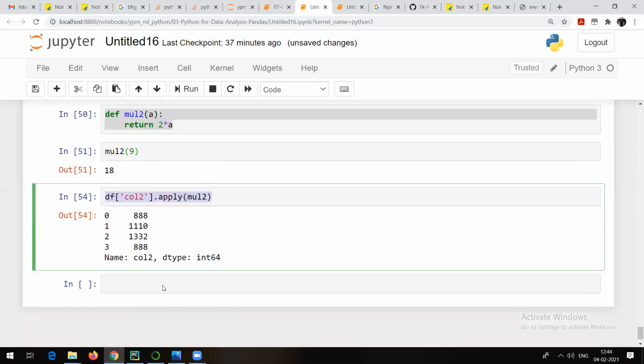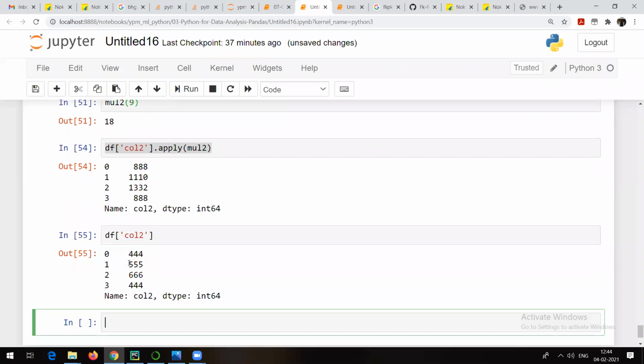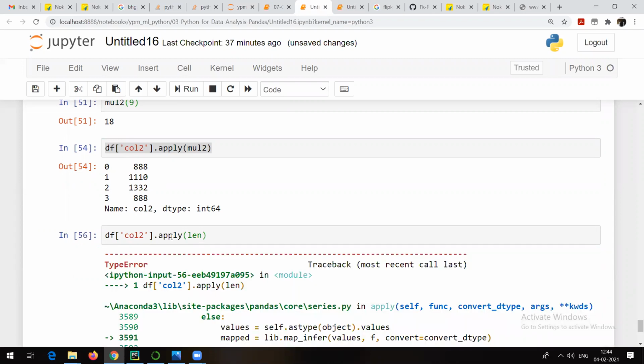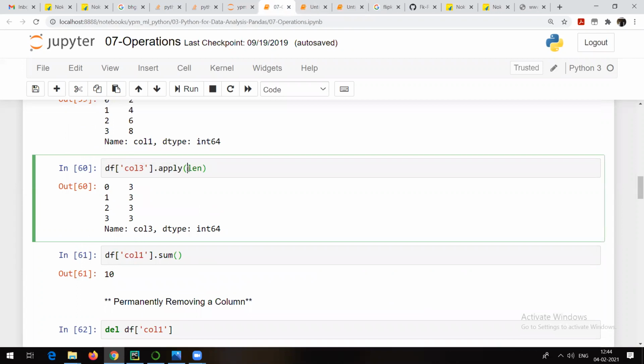Let me show it to you. It is given here. So df of, suppose again, column 2. This is what column 2 is, and I want to apply something, so I will use the apply method. Len is nothing but len, so let me check what is the mistake. This is my df, and this is column 2. Okay, let me check what we have done here. Dot apply len. Len it should have taken actually.